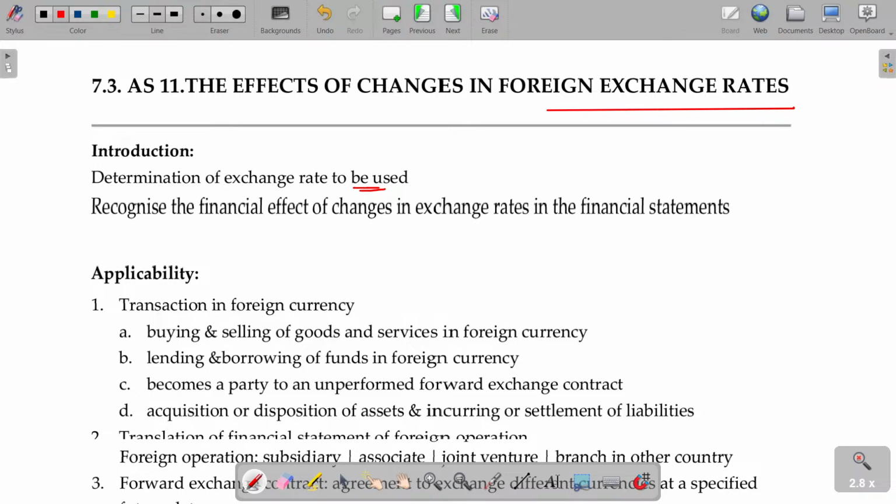Closing assets are converted using the closing conversion rate. For the nominal items, you need to use the average rate. What rate you have to take, and because of that, the financial effect, is there any loss or gain? What do you do? Debit to P&L account in some cases, or it may be accumulated to foreign currency translation reserve account, depending upon the nature of your branch. That is given here.